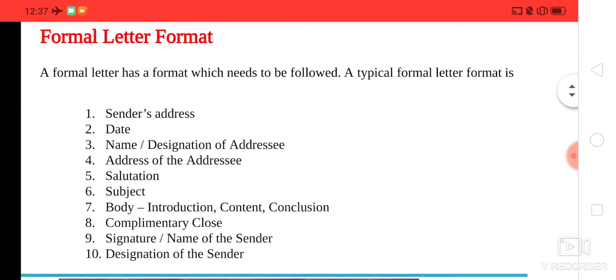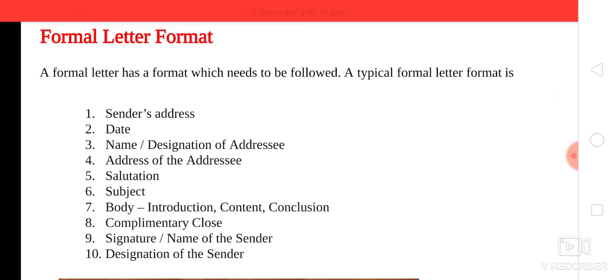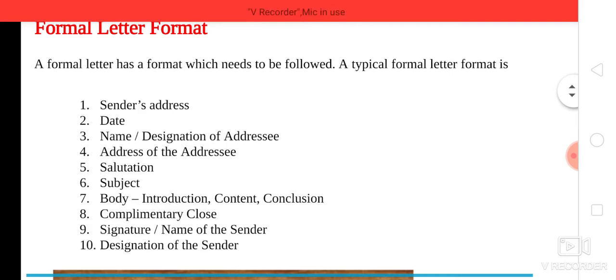The date should be the date on which you are going to send this letter or when you have written this letter. For the name or designation of the addressee, you can write the name of the person to whom you are going to send this letter, or you can include the designation of the addressee. Then the address of the addressee. What it means is you need to put the address of the receiver. Then you can include some salutations. Then you can include the subject.